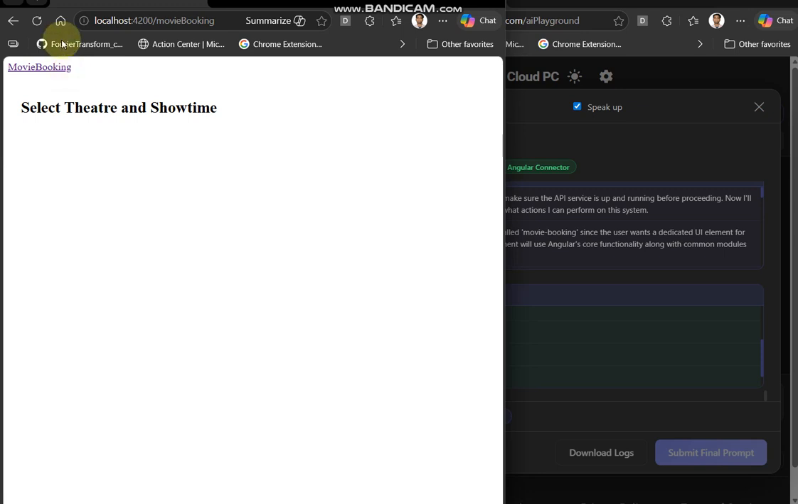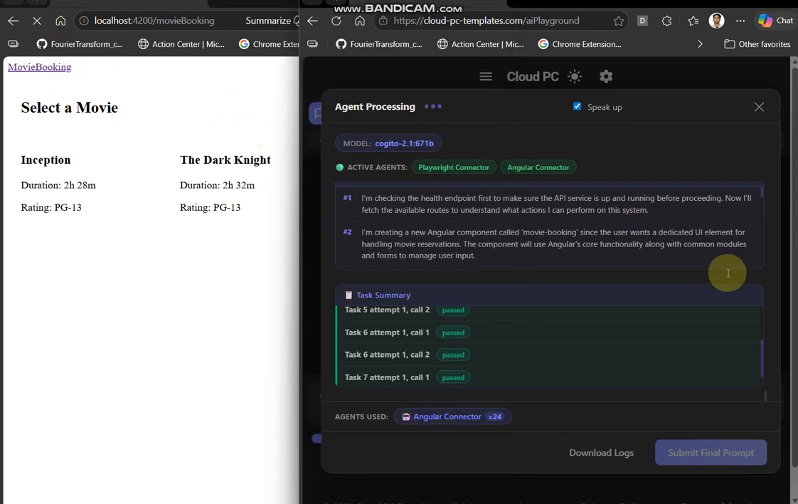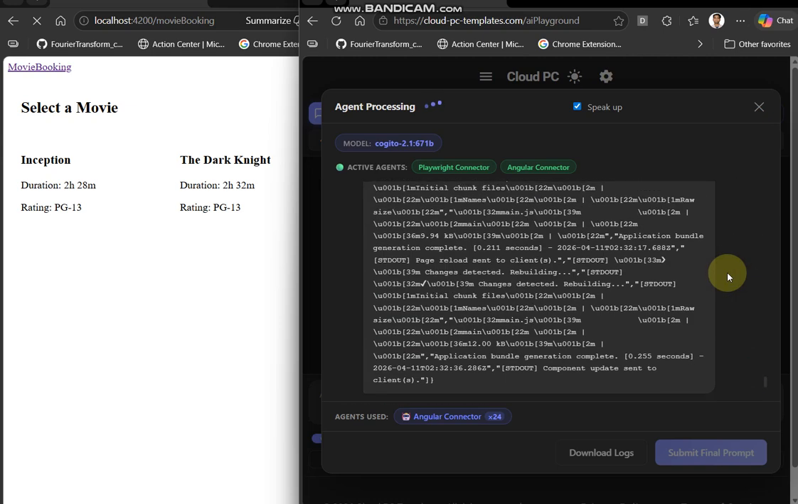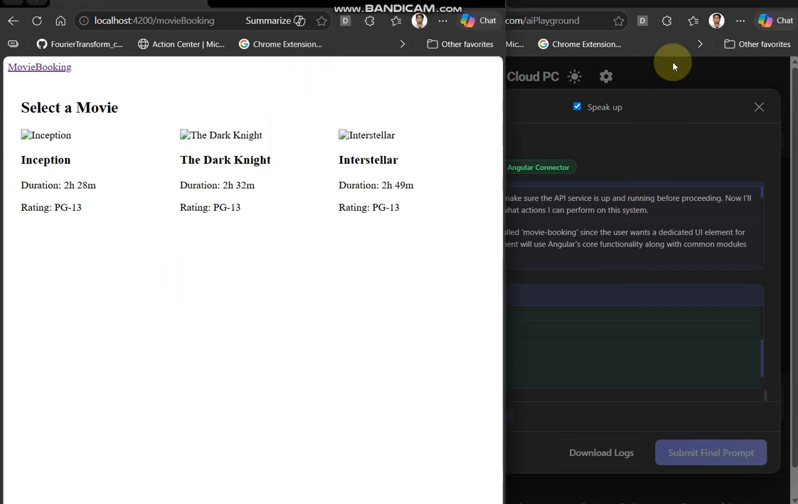Let me first fetch the movie booking component file so I can understand its structure and functionality. I'll check the logs next to see recent system activity and any errors that might be relevant to the booking process. Finally, I'll examine the defined routes to understand how the application works. I'm updating the movie booking component's TypeScript file to include the movie interface and necessary Angular imports.